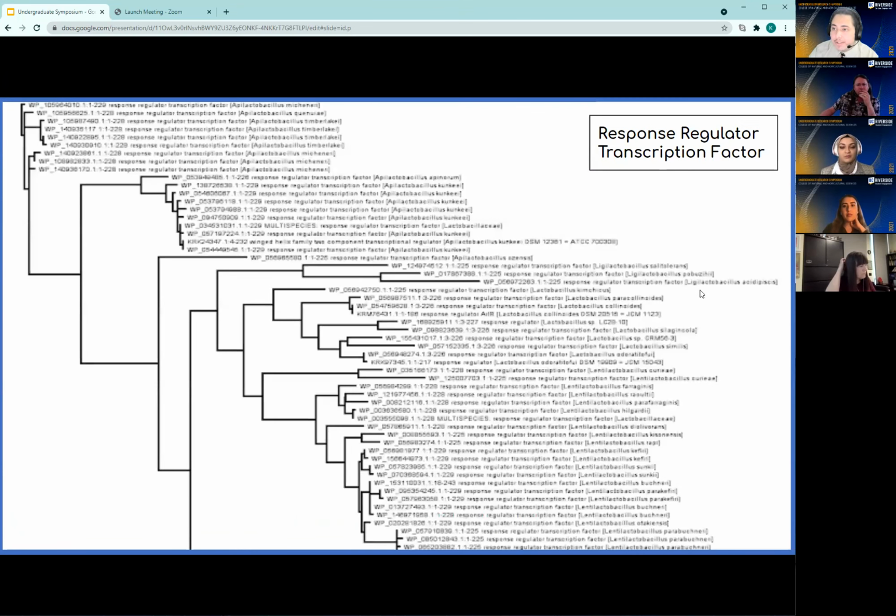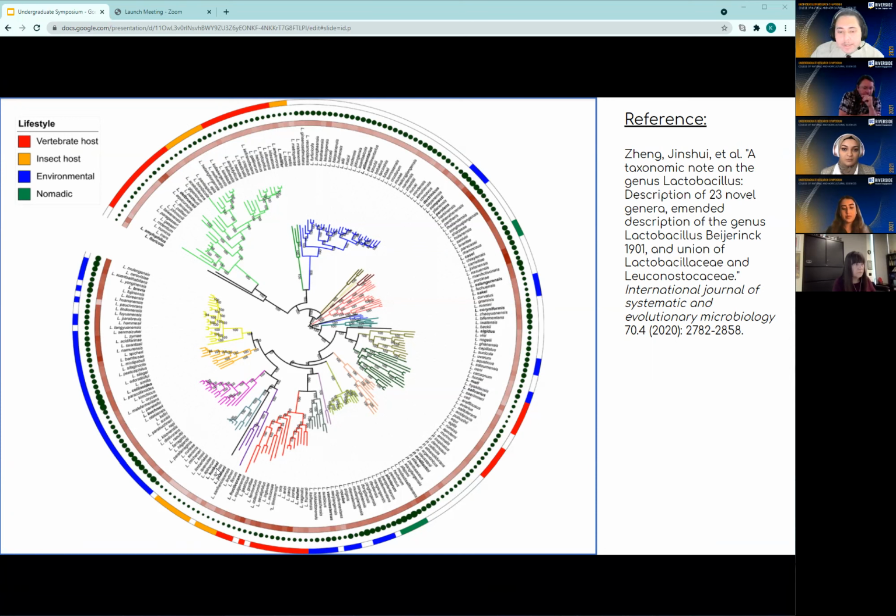But when we actually take a look at a species tree of lactobacilli, we see similar patterns from these gene trees on the actual evolutionary relationships of the species. So down here, we have the Apolactobacillus mitchellii, Timberlakei, and Canoei being closely related to Apolactobacillus kunckii. We have ozensis right here. Over here, we have collonoidus, paracollonoidus, Kimchikis. And so basically, the relationships between these genes are the same as the relationships between the species.